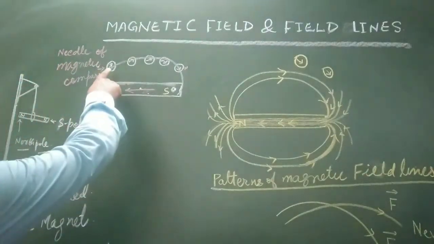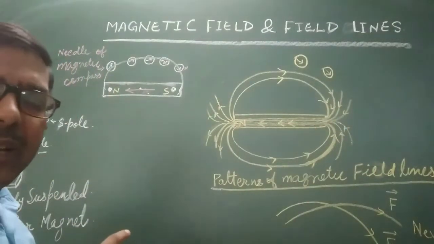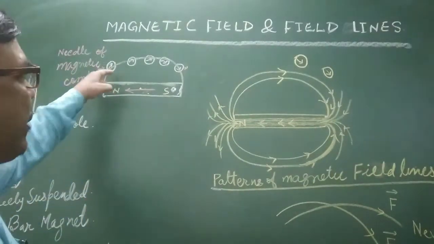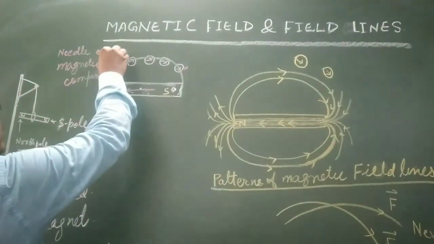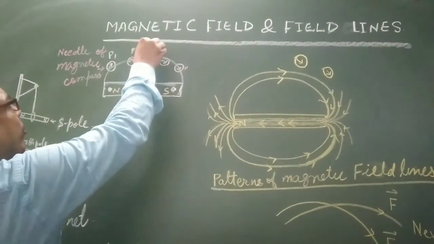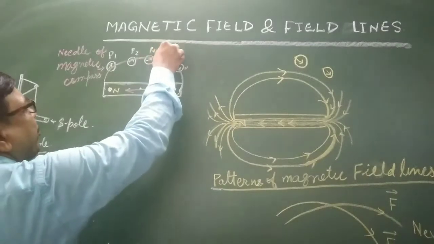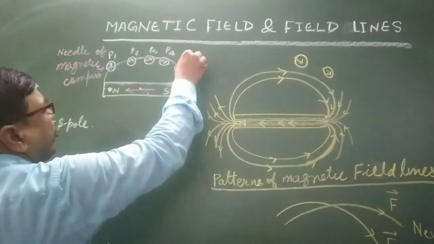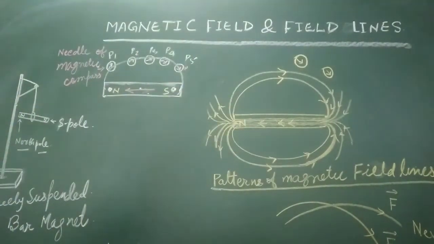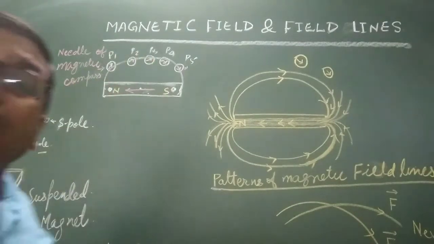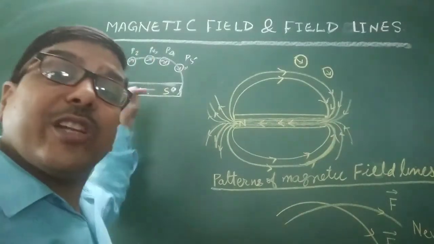So let us consider a magnetic needle kept at point P1, P2, P3, P4, P5, and so on. The needle of the compass shows deflections.